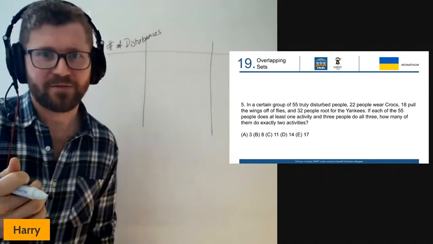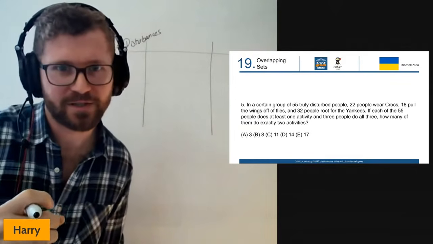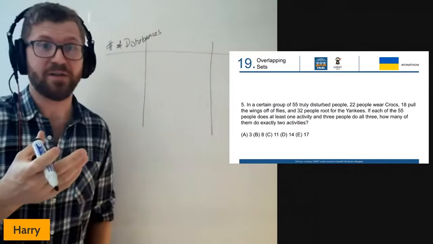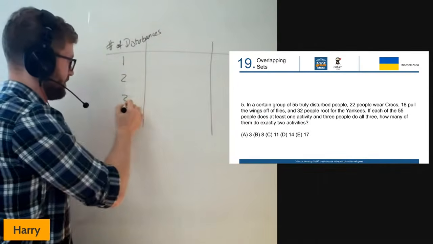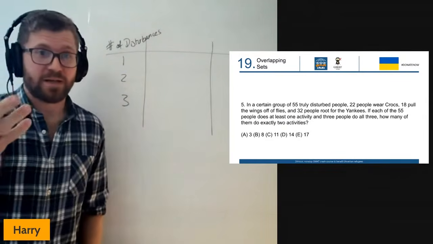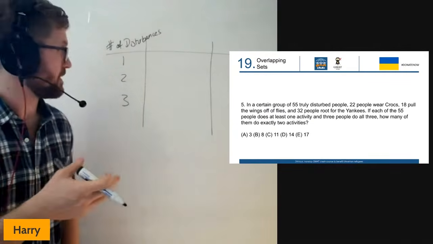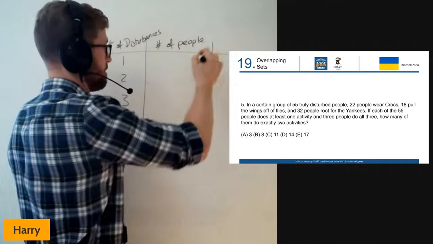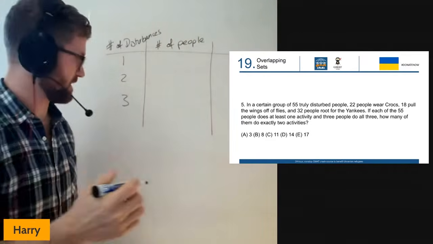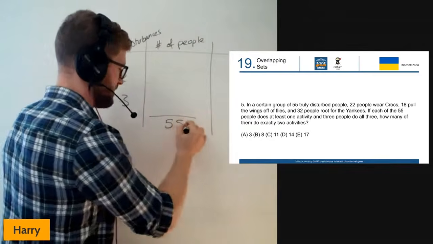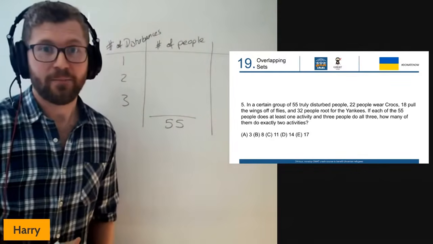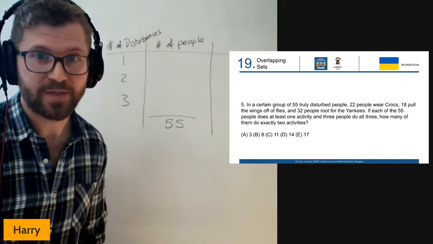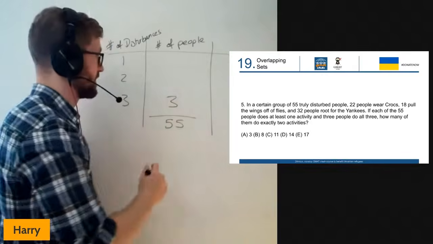We're told somewhere in this that each person has at least 1 disturbance here. So 1, 2, 3. At least 1, maybe up to 3 disturbances. Next column is going to be the number of people. Now, we're told at the start that this has a total of 55 truly disturbed people. And we're also told that 3 people do all 3 of these things. Okay, so we can fill that in.